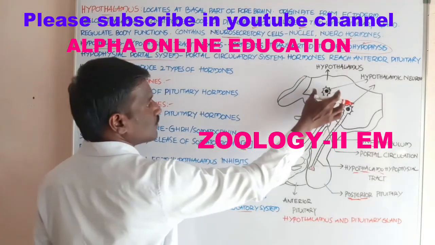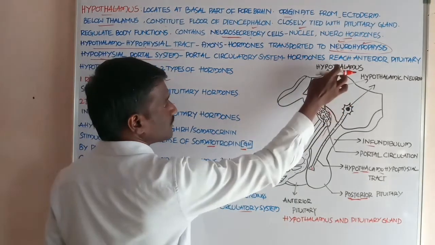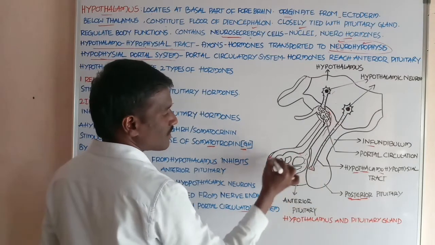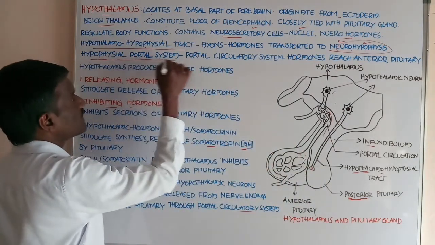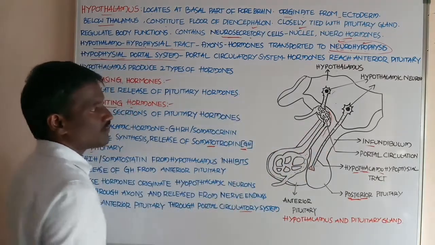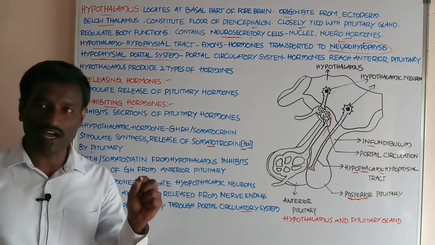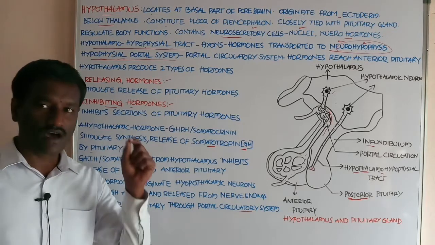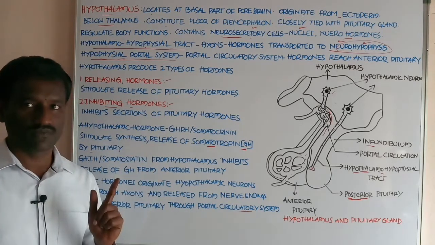The hormones synthesized and secreted from the hypothalamus reach the anterior part of the pituitary by the help of the hypophyseal portal system. The hypothalamus produces two types of hormones: releasing hormones and inhibiting hormones.